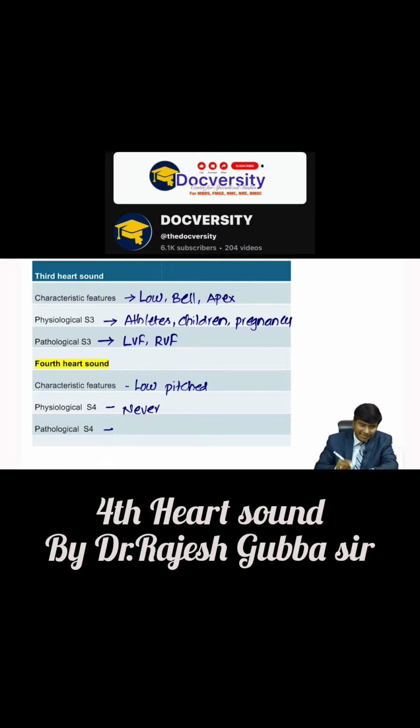Pathological S4 is observed in case of the hypertrophic obstructive cardiomyopathy, that is H, and O stands for the obstructive valvular pathologies, that is the aortic stenosis as well as pulmonary stenosis, and C stands for the cardiac tamponade, right? And M stands for the myocardial infarction. So these are the conditions where you will have the pathological S4.